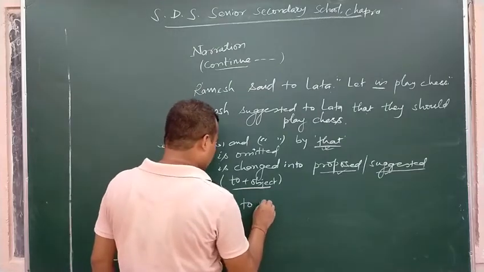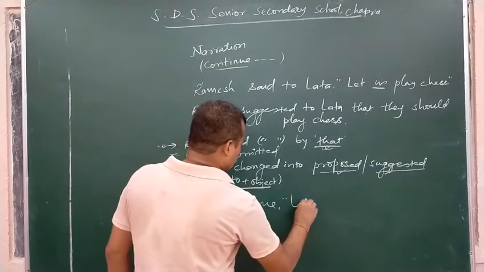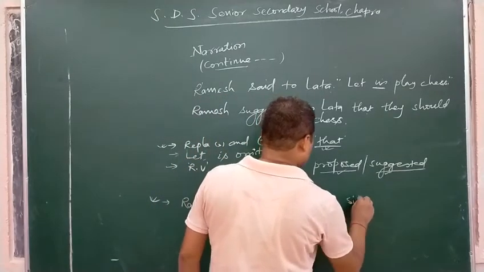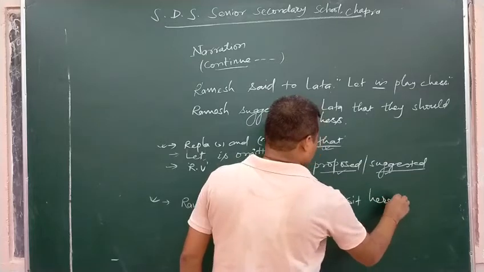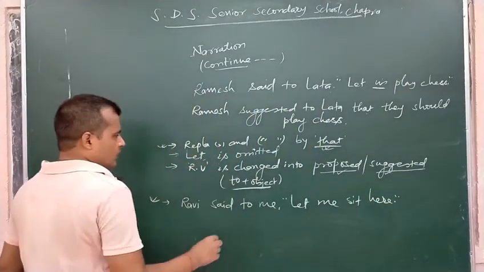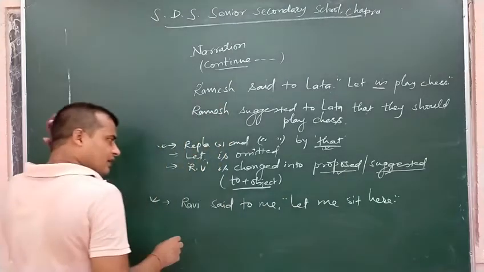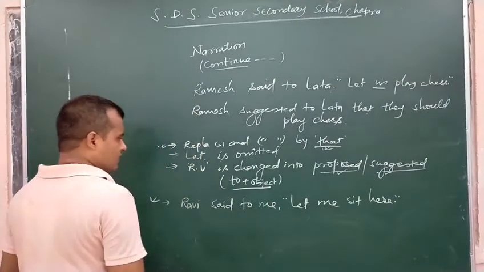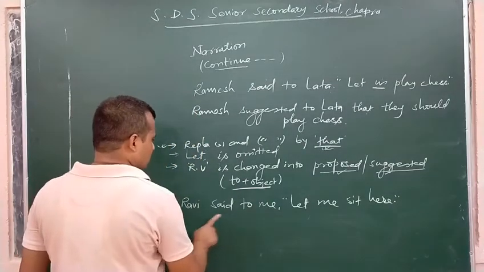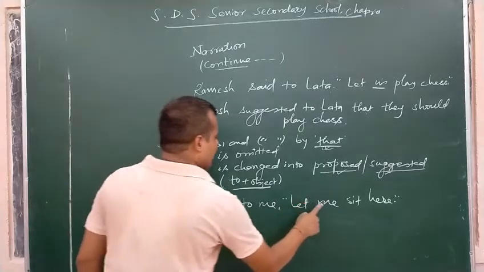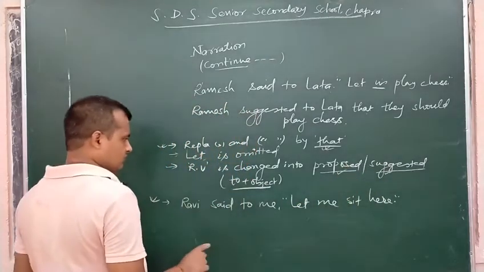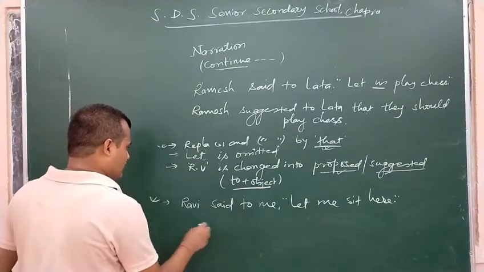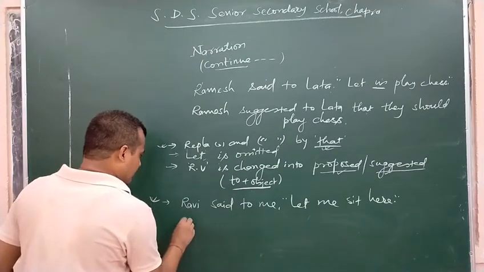Such sentences can be easily changed without such a long process, like Ravi asked me to let him sit there. It would be changed like this. But in a long process, if you want to change it, it will be like that.